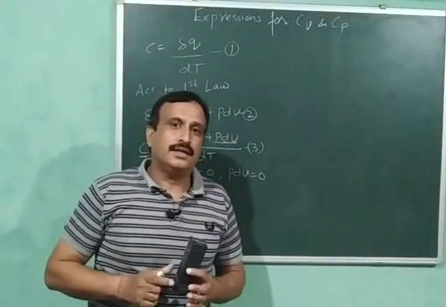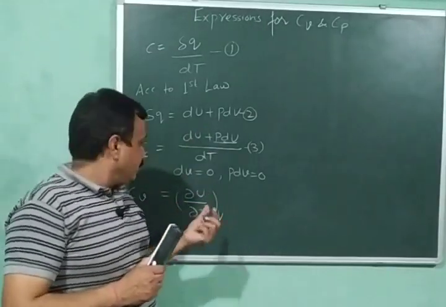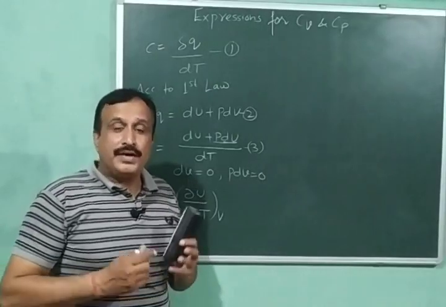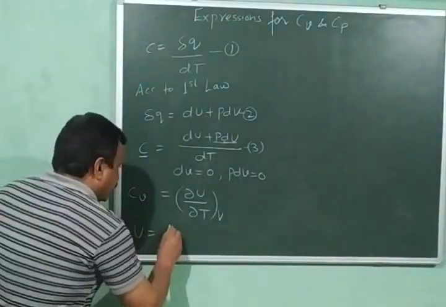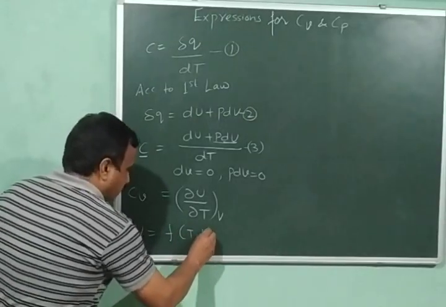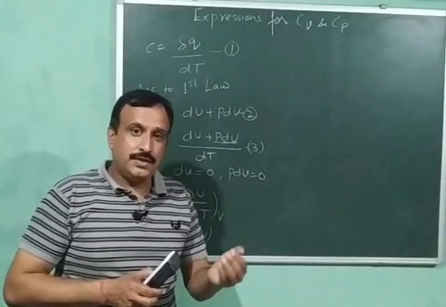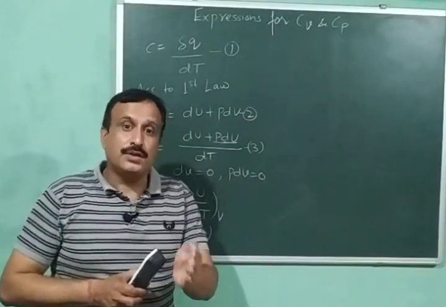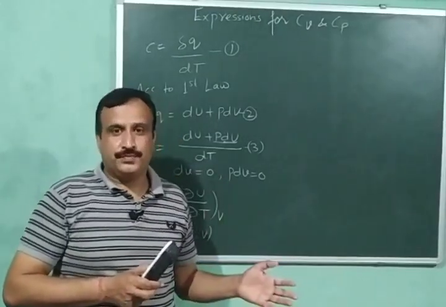So you may be thinking that I have not written here dU upon dT. I have written curly U upon curly T at constant volume. And why is it so? It is because internal energy is a function of temperature and volume. Okay? And if I differentiate internal energy with respect to temperature by keeping the volume constant, then that derivative is called a partial derivative.